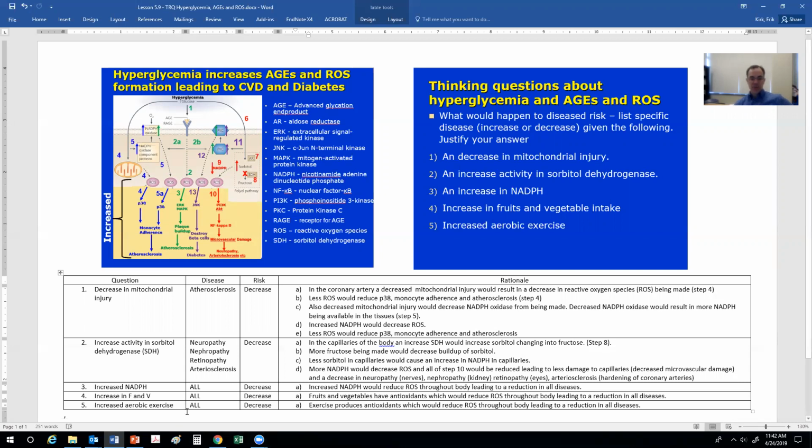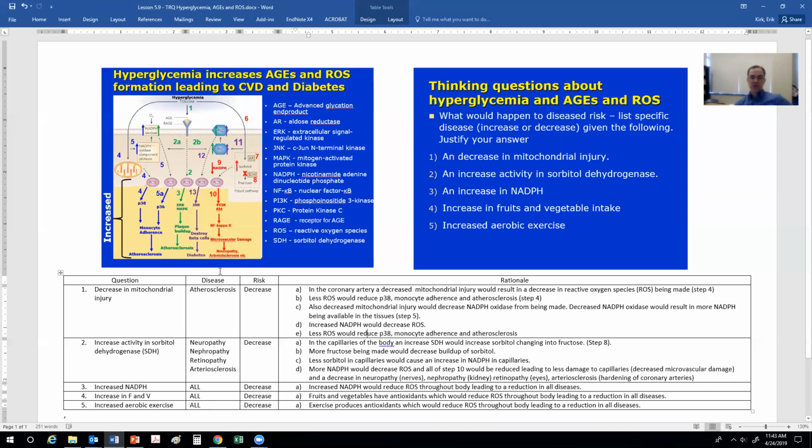What about an increase in aerobic exercise? Like fruits and vegetables, an increase in aerobic exercise would affect or reduce the disease risk of all the diseases listed, as exercise produces antioxidants, which reduce reactive oxygen species throughout the body, leading to a reduction in all the diseases.